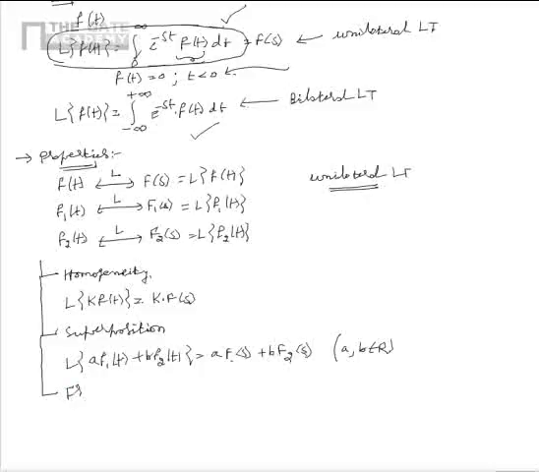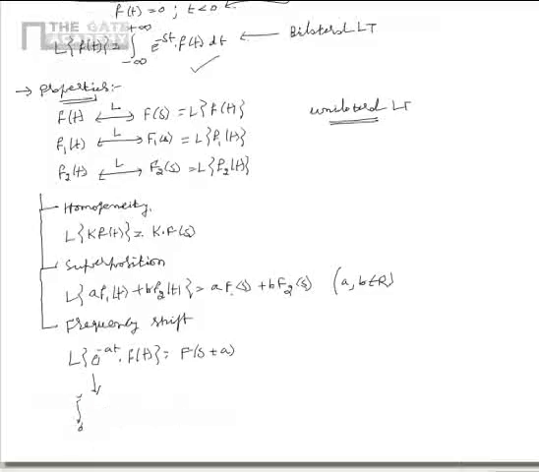We will be looking into another property of Laplace transform that is called frequency shift. That is Laplace transform of e power minus at multiplied by f of t can be written as f of s plus a. Let us try to prove the same. We know that Laplace transform of any function can be written as integral 0 to infinity that function, that is e power minus at f of t multiplied by e power minus st dt.